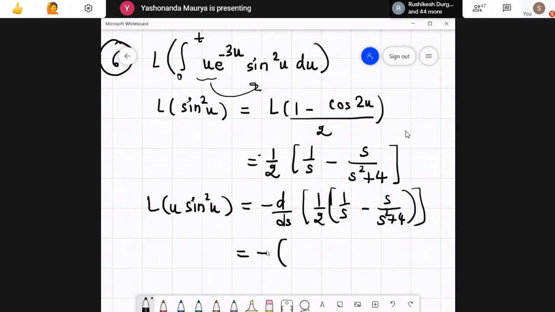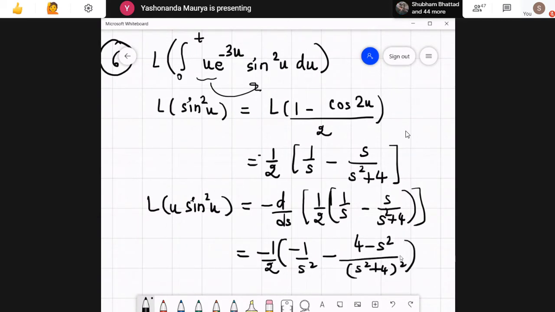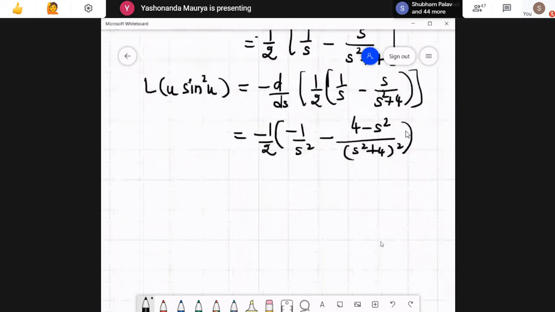Even I can remove that 1 by 2 also. So now what remains is minus 1 by s square, and this expression turns out to be 4 minus s square divided by s square plus 4 whole square. Okay, now just make a note here, see this expression. So I can multiply, see negative, negative, negative. So everywhere negative is there, so I can make it positive. Okay, so now the expression is this one.